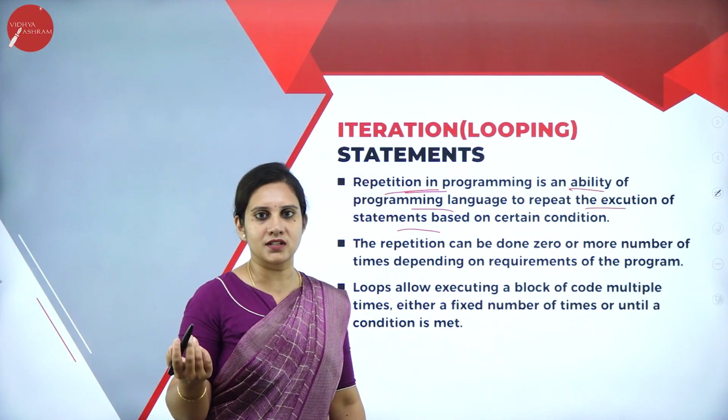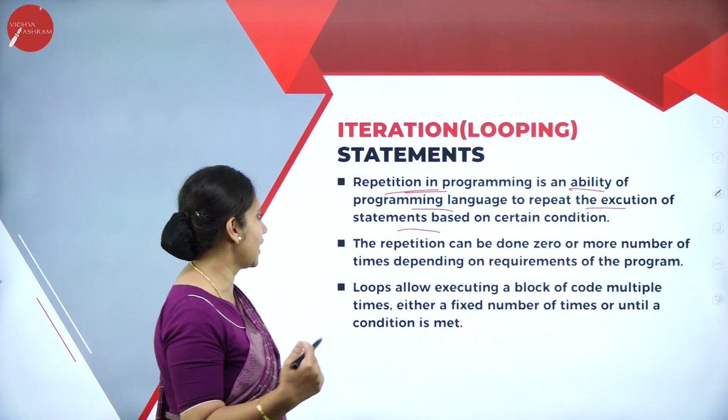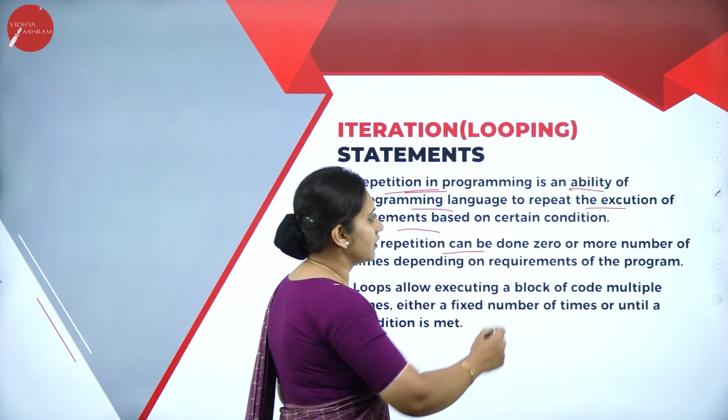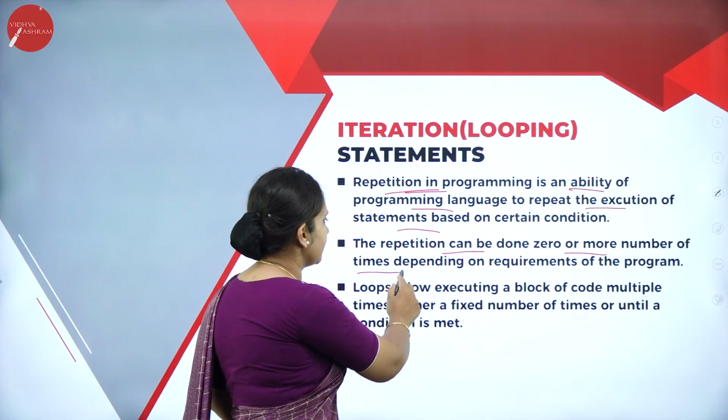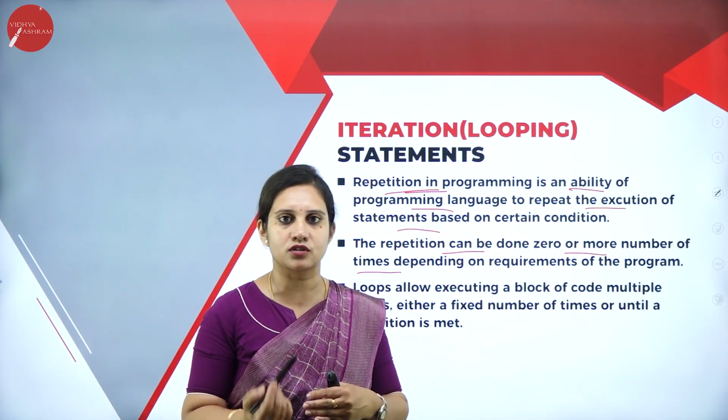So what is a certain set of conditions? Let us understand. The repetition can be done 0 or more number of times depending on the requirements of the program.